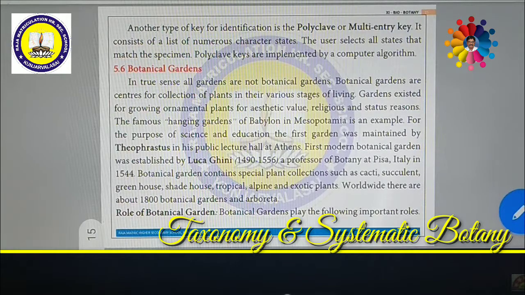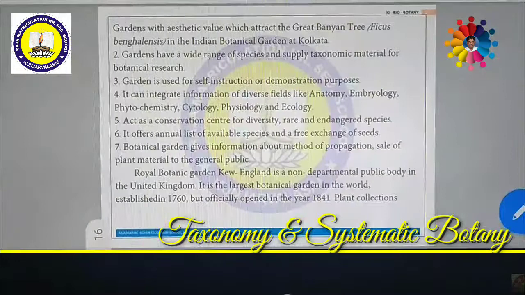In India, the biggest garden is in Calcutta. Royal Botanical Garden in Kew in England, so in the United Kingdom it is a very big garden.